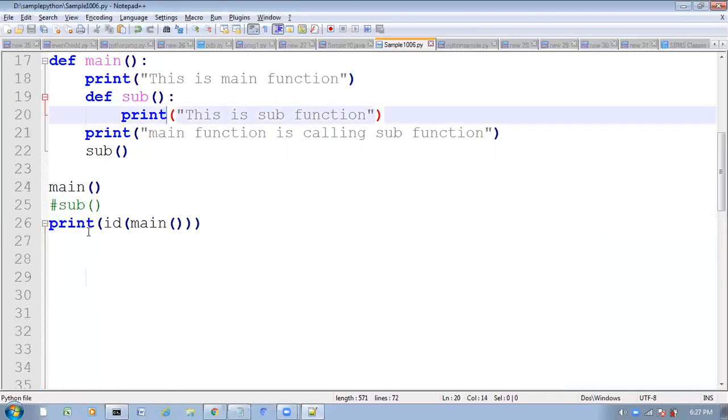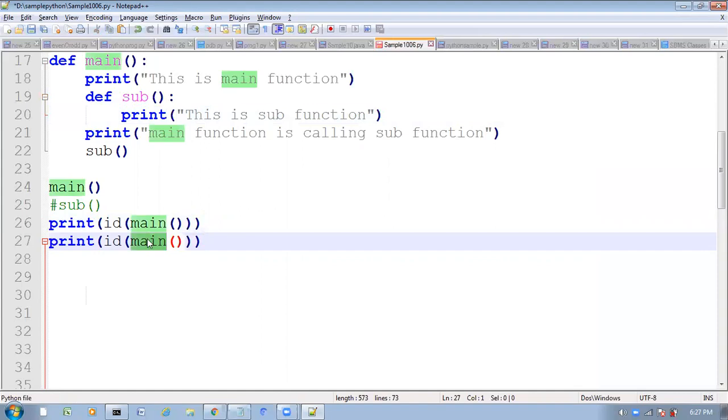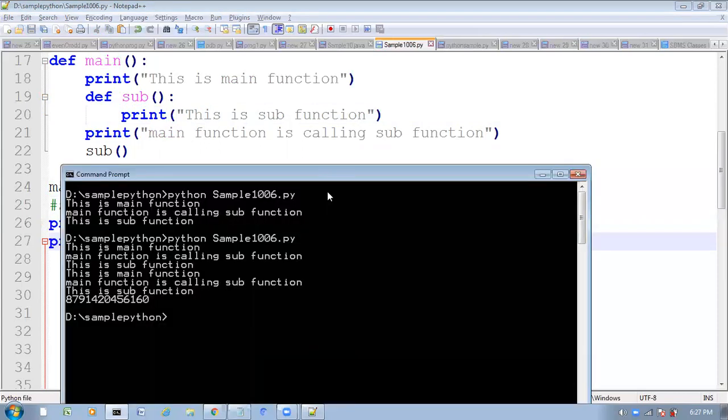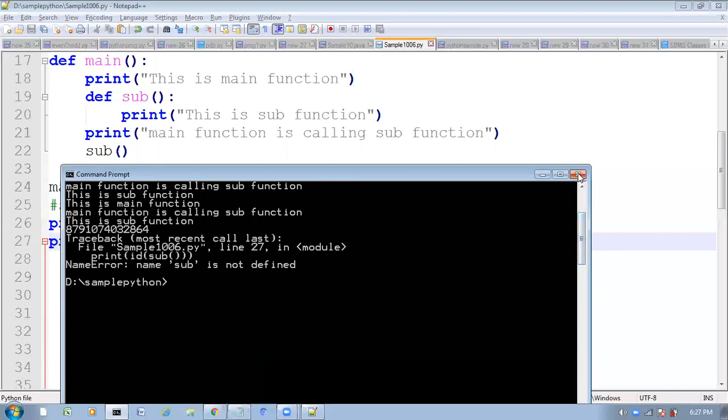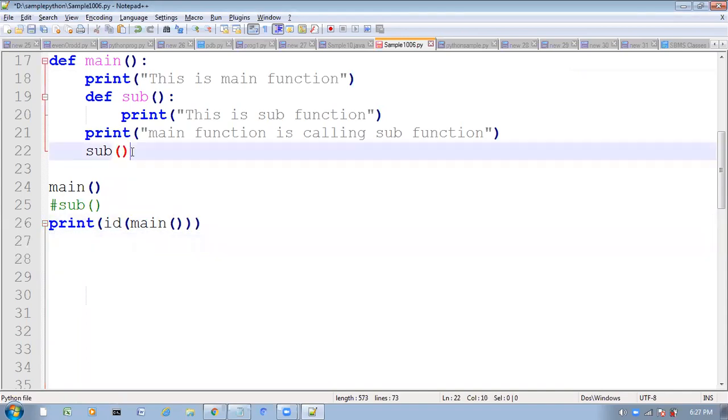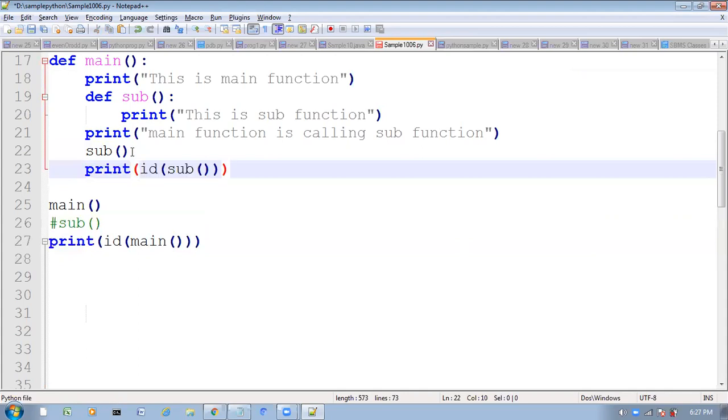Same way, if you take like this, id of sub. Sub, we can't call outside, right? Okay. Here I'm taking like this.